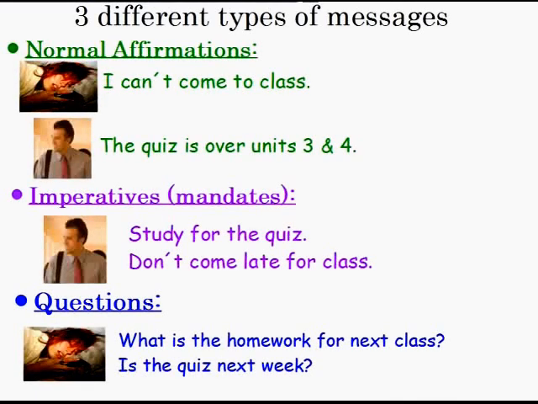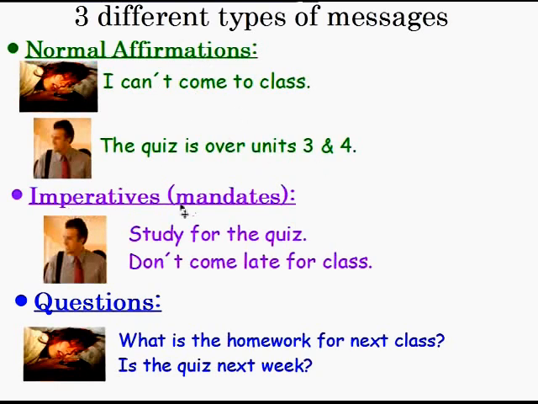So before we look at the grammar, it's important to look at the different types of messages that we use often. So there's three basic types of messages. We have normal affirmations, and an affirmation is just a normal sentence. So Lisa says, "I can't come to class," right? That's an affirmation. And Mr. Parker says, "The quiz is over Units 3 and 4." So those are two normal affirmations.